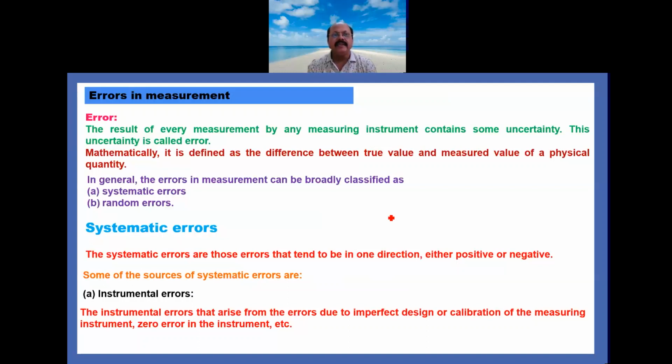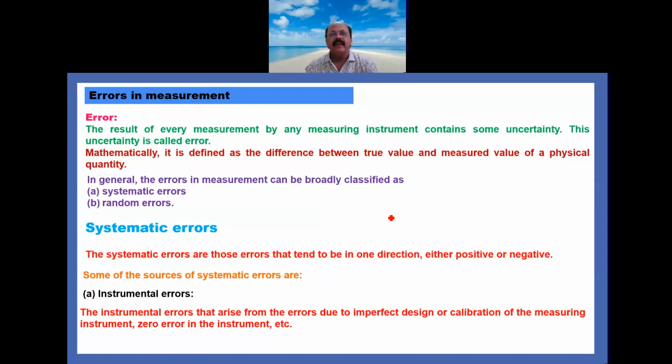First one is systematic errors. Systematic errors are those errors that tend to be in one direction, either positive or negative. What is the actual meaning of in one direction, either positive or negative? For that purpose, we take one example of measurement done by vernier caliper or screw gauge.